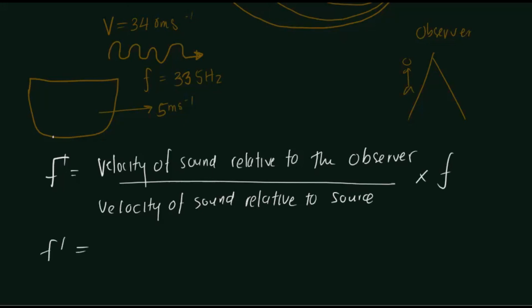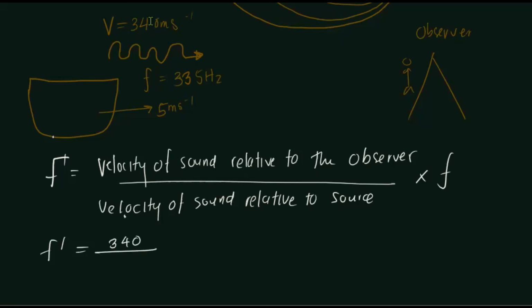So the apparent frequency is what is heard by the person on the cliff. What is the velocity of sound relative to the observer? The observer is at rest, so the velocity of sound will simply be 340 itself.